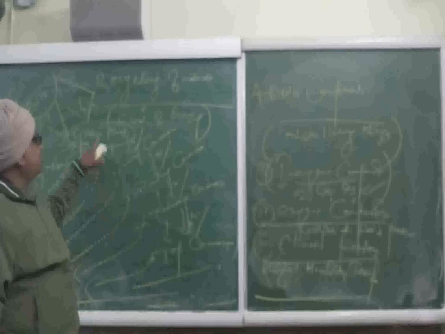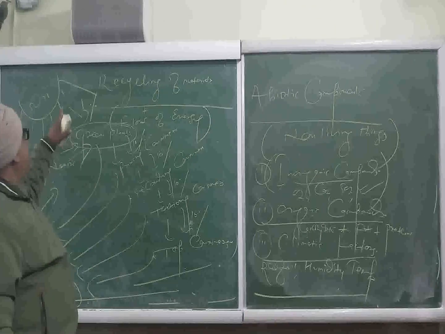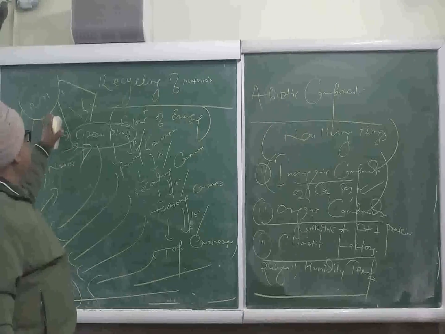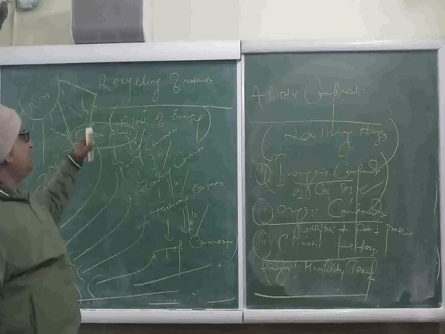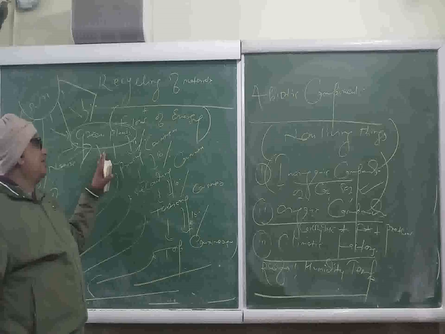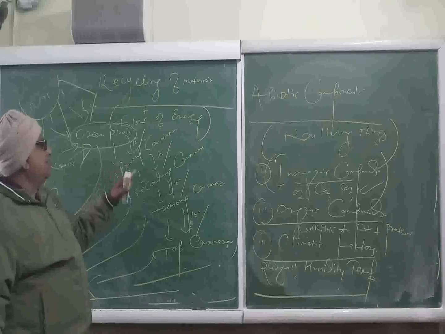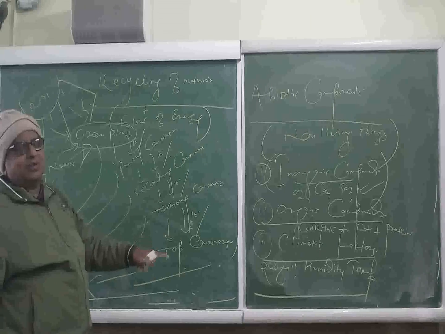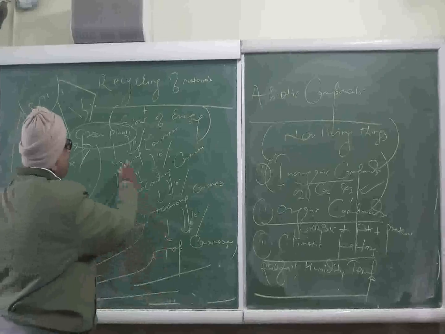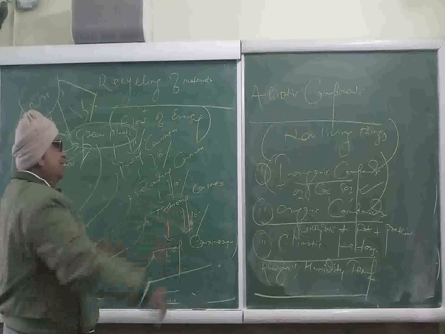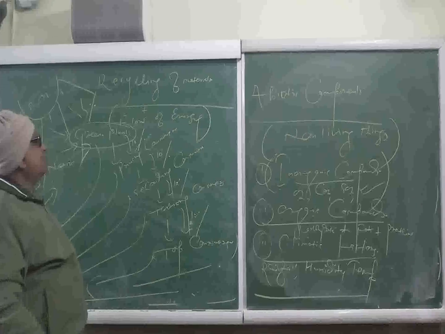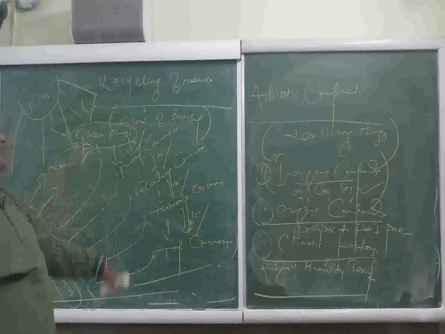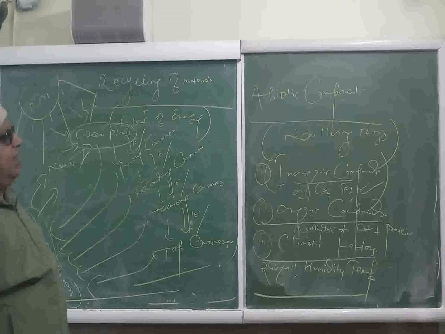Flow of energy is unidirectional. The green plants trap solar energy, and most of the energy is utilized by the plant itself, and the rest of the energy is transferred to the different classes of consumers. So only 10% energy is transferred to the next trophic level. In this way, we see that the flow of energy is unidirectional.